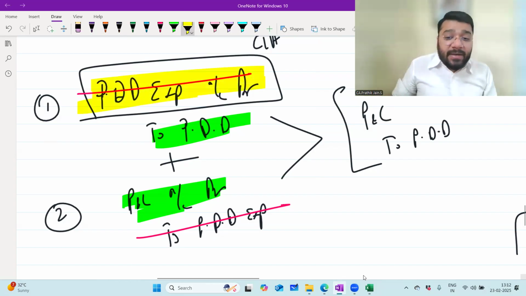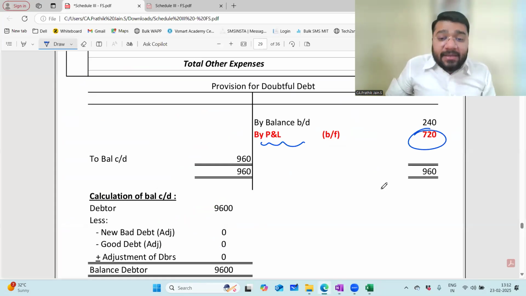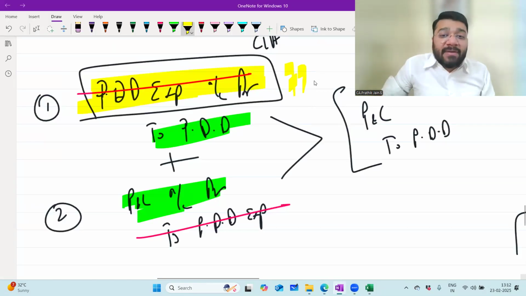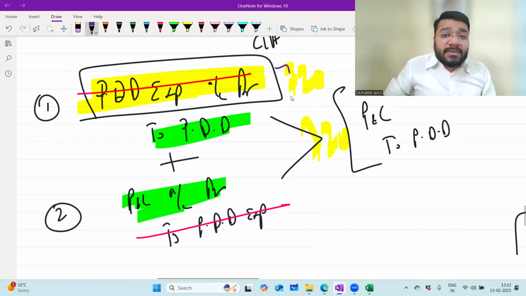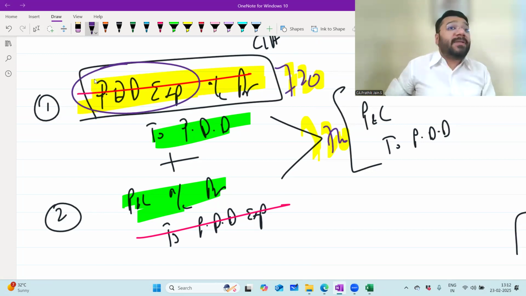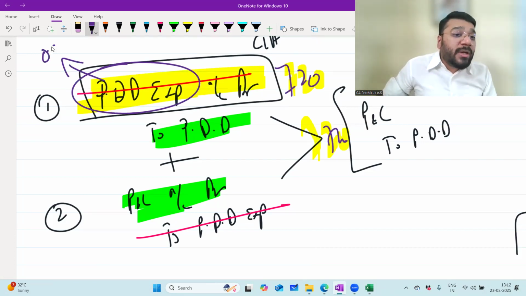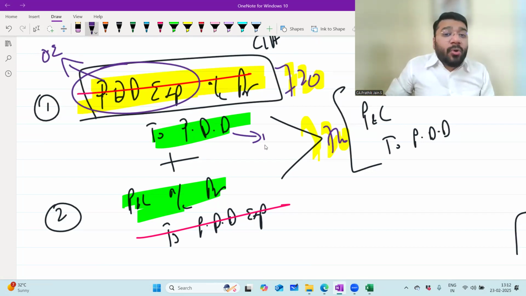PDD expense account debit. So what is the PDD expense for the current year? 720 rupees. So 720 and 720. So PDD expense is what? A nominal account. Debit all expenses and losses. So where does this go? To your other expenses. And this PDD goes back to your balance sheet by way of minusing from your debtor.